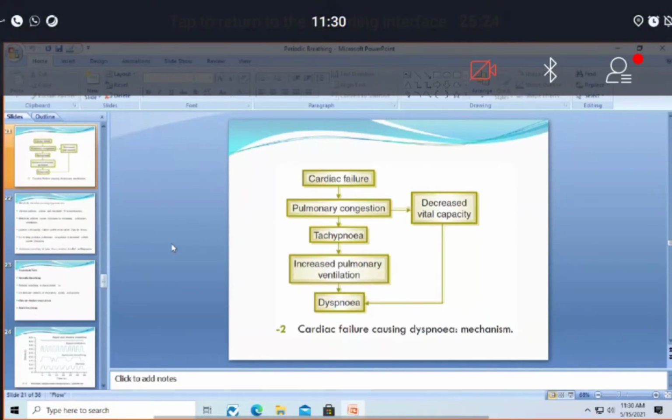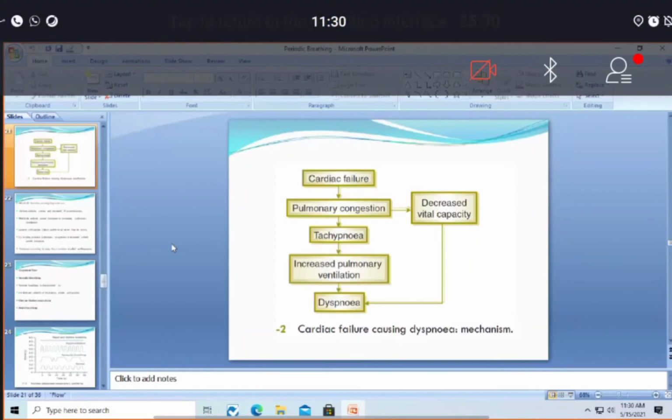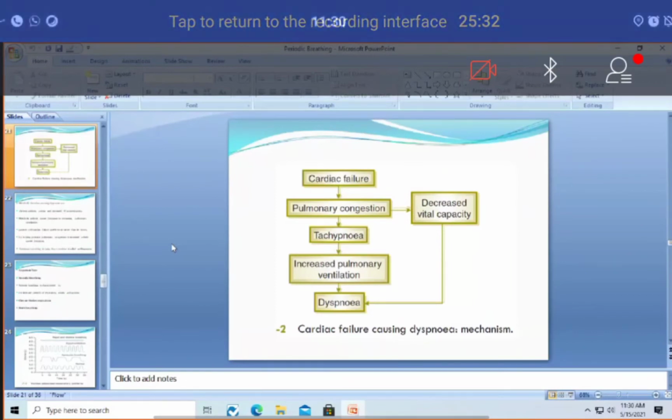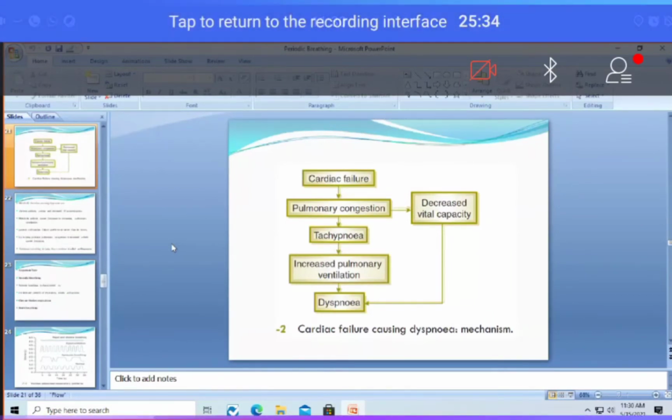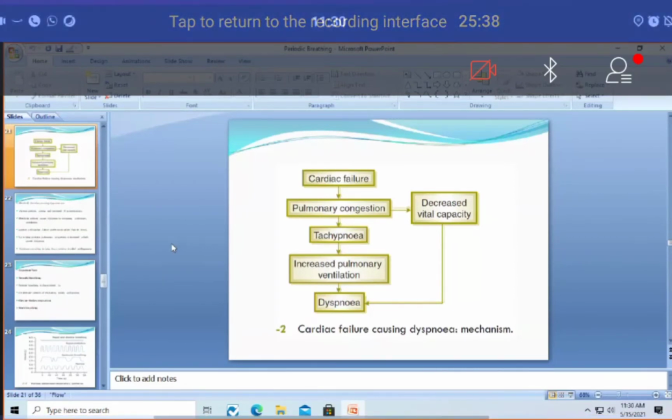More oxygen, less carbon dioxide, respiratory centers will be inhibited. Less oxygen, more carbon dioxide, respiratory centers will be stimulated. These are two important concepts which you should already know.